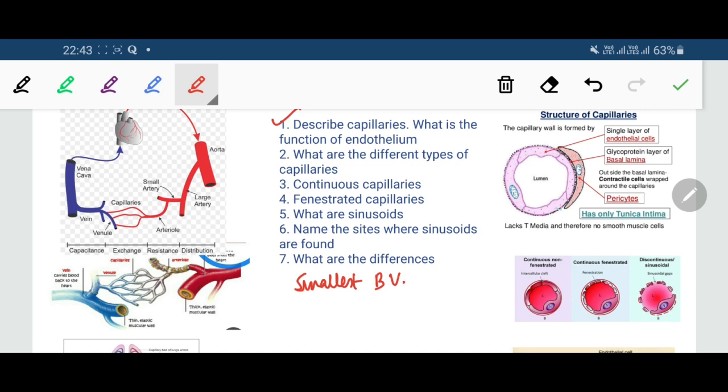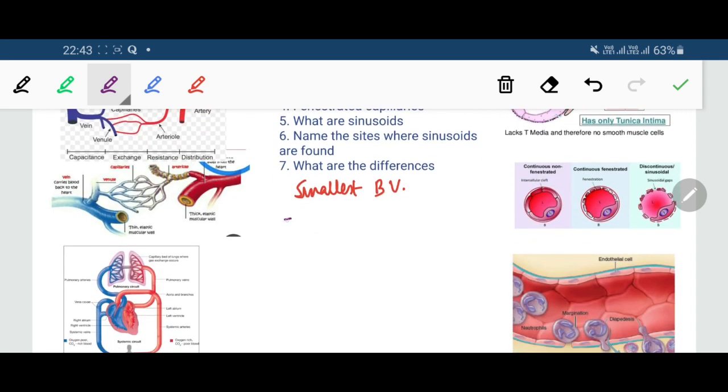Now in this context you may be asked what are the types of blood vessels that can be seen in the cardiovascular system. Then you have to say that in the cardiovascular system we generally get to see the following 5 types of blood vessels.